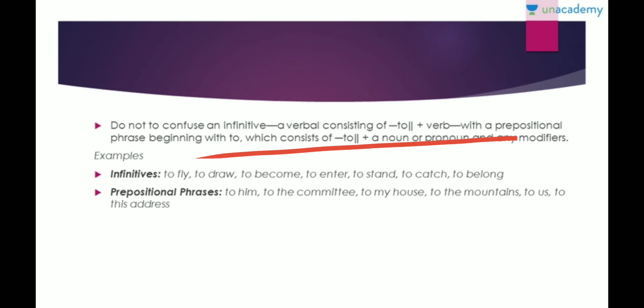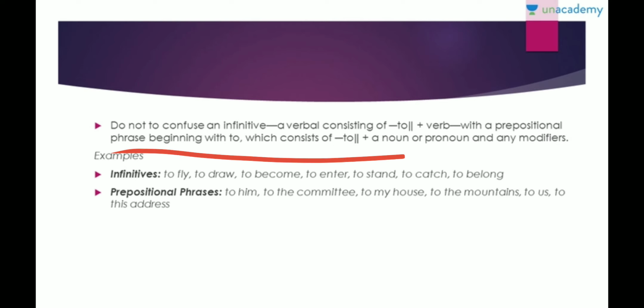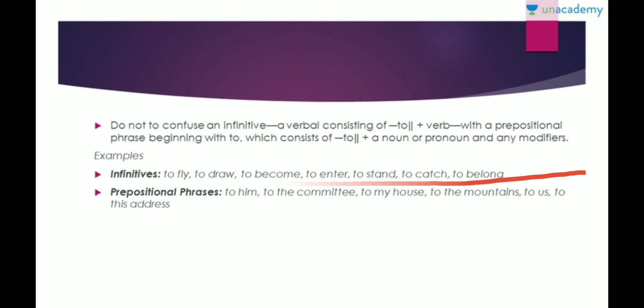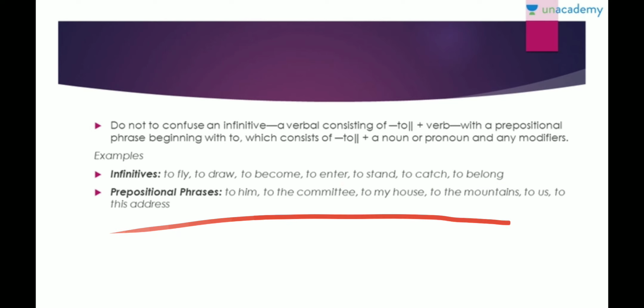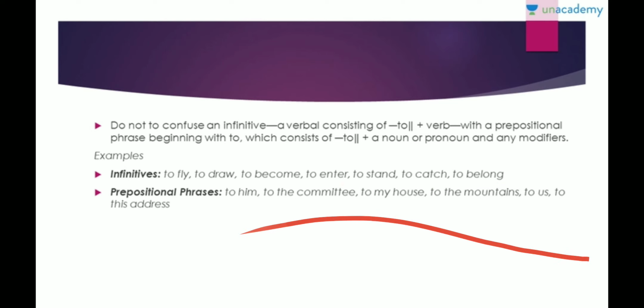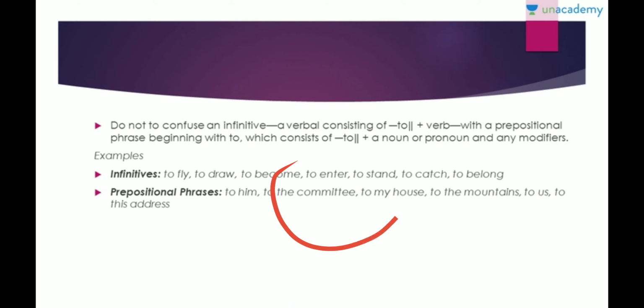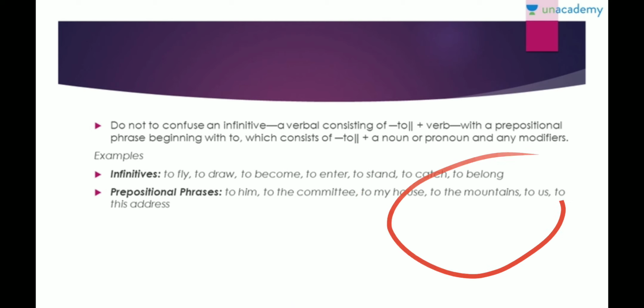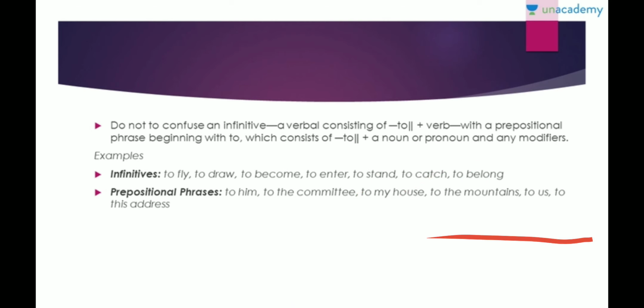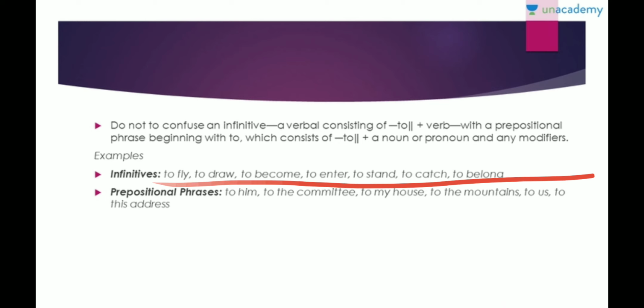So do not confuse an infinitive, that is a verbal, to plus a verb, with a prepositional phrase beginning with to plus a noun. Infinitives are like to fly, to draw, to become, to enter, to stand, to catch. And prepositional phrases would be to him, to the committee, to my house. So here you see there are nouns, right? And there are modifiers, to us, to this address. But here you have a verb, right? So this is a prepositional phrase, and this is an infinitive.